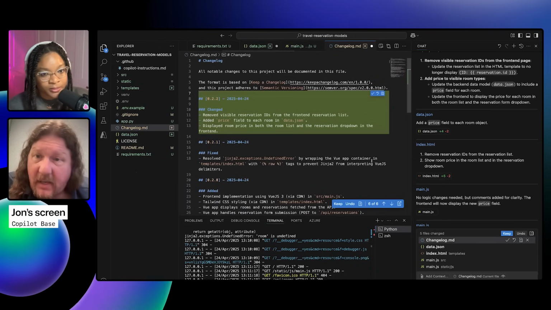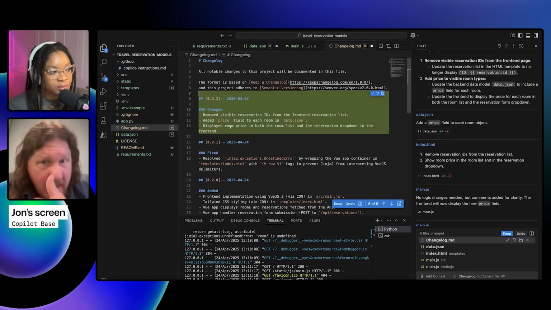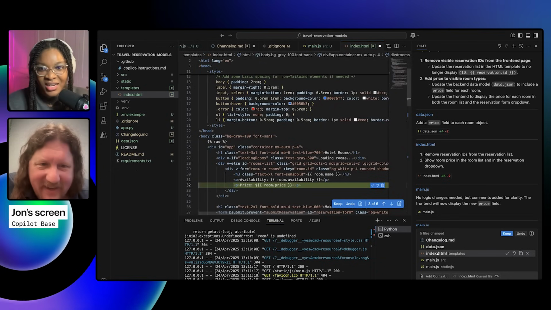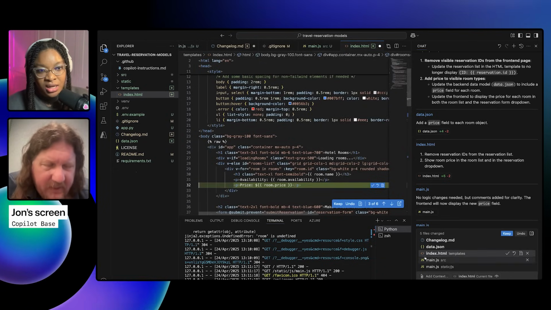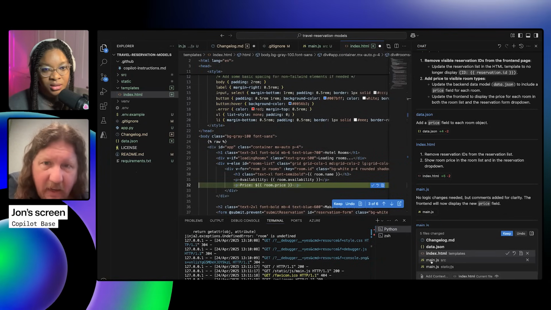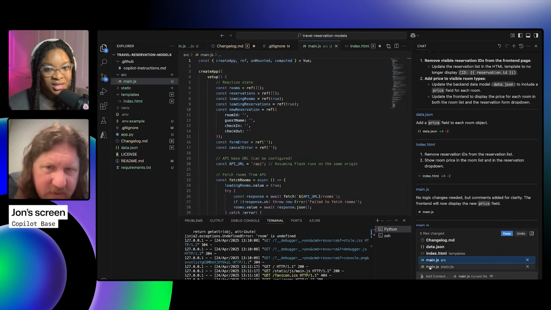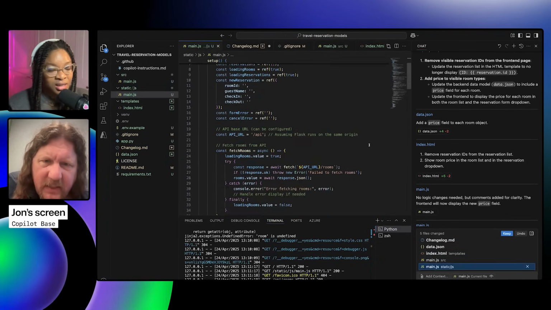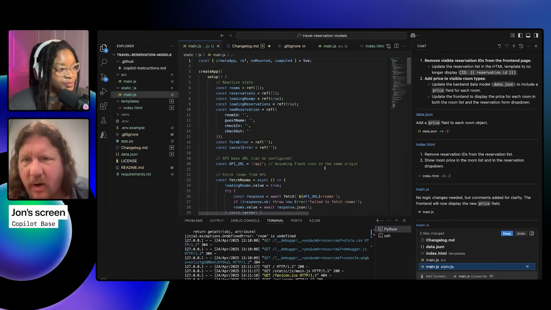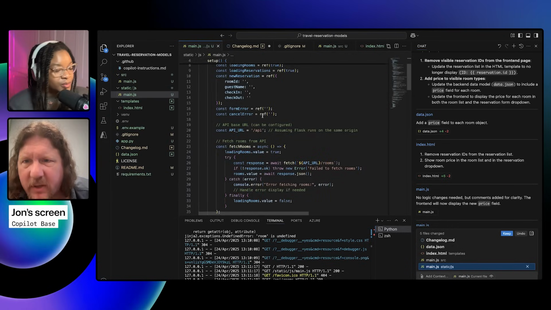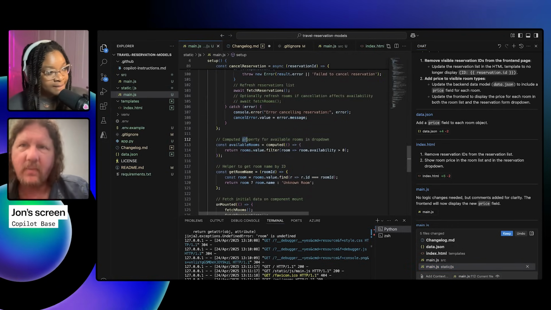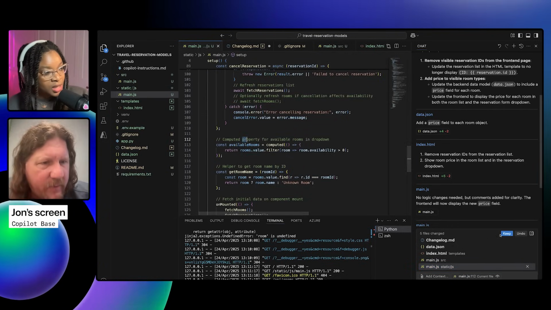It's helpfully added a changelog entry as we asked it to, which is nice. Yeah, it's putting the price into the HTML right there. Great. And it's updated the JavaScript. I don't actually see any changes in there. That's interesting, because there isn't a full ORM here, but I wonder if we're going to run into a problem where price is not showing, and we may have to come back and do something manually.